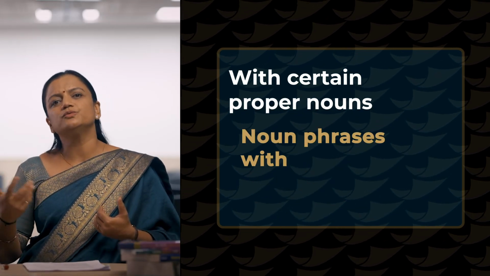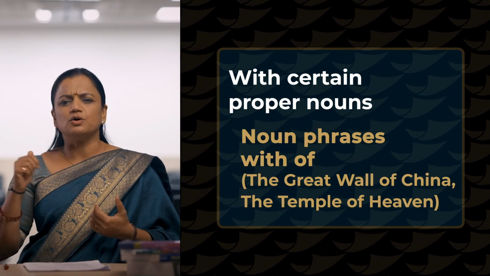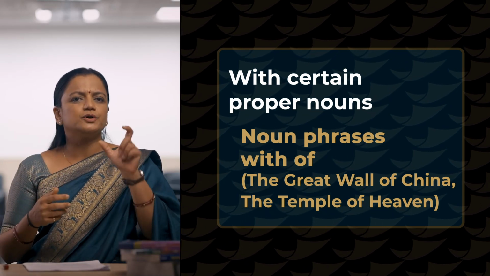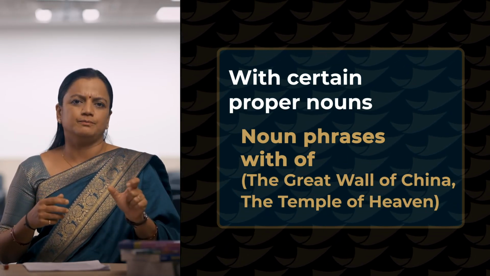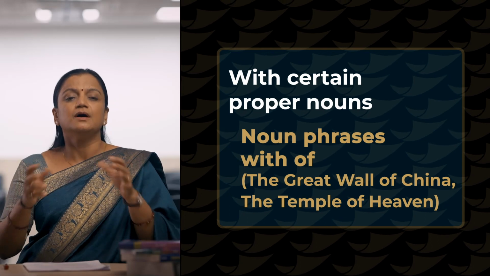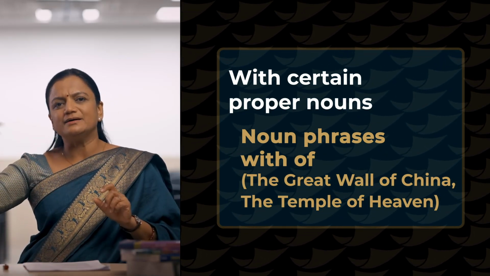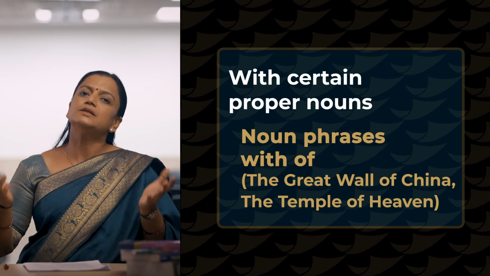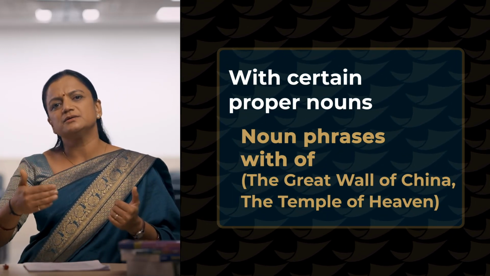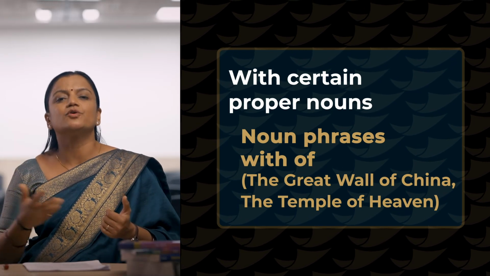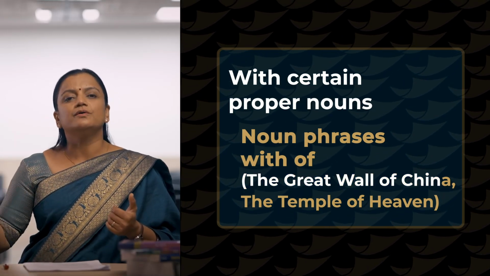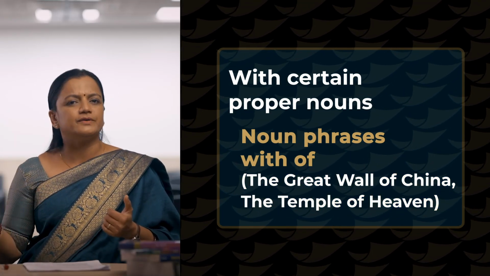Talking about some noun phrases. Noun phrases, in short, I can just explain now, it's kind of a group in which the noun is the main member, I can say the main person or the main form of the group, and when it forms a group with any of its modifiers, it's called a noun phrase. So, we can place the before noun phrases. For example, the Great Wall of China or the Temple of Heaven.